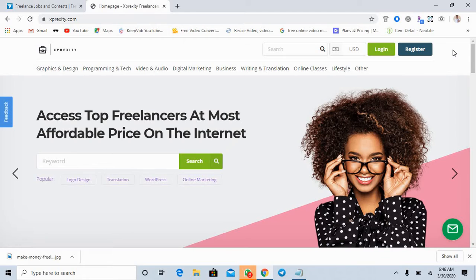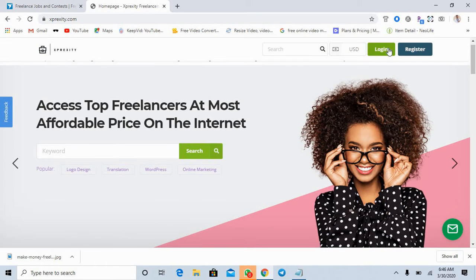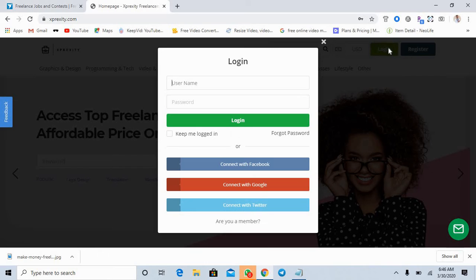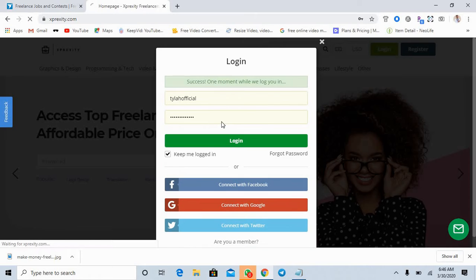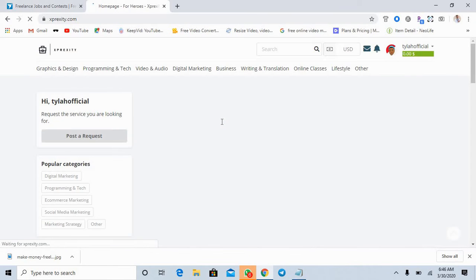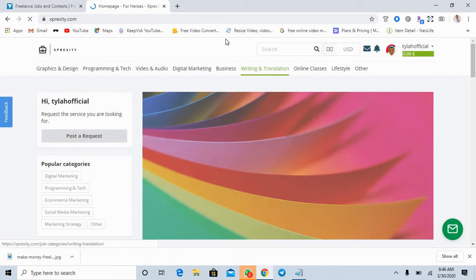Guys, we have a lot of work you can perform on this platform. I definitely have an account with this platform. I'm just gonna click on sign in, and I get myself signed in, and you can see the dashboard of this platform. So this is how the platform looks. Then you can offer your services on this platform.